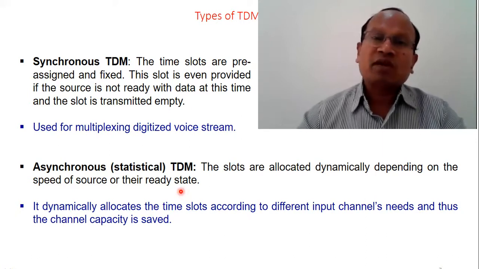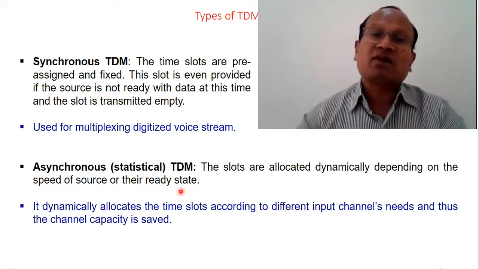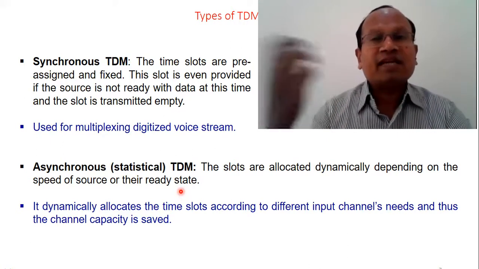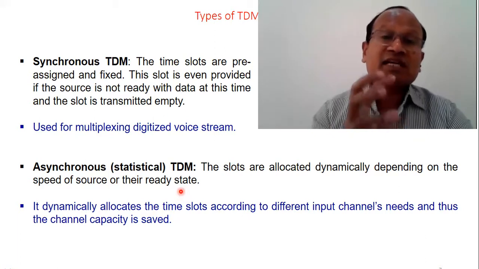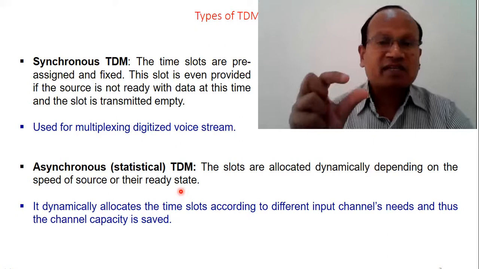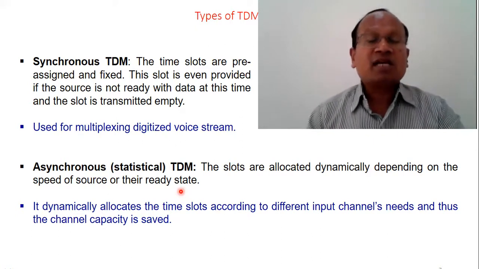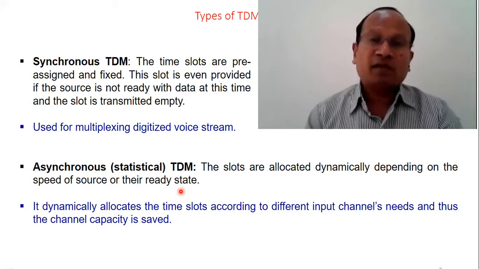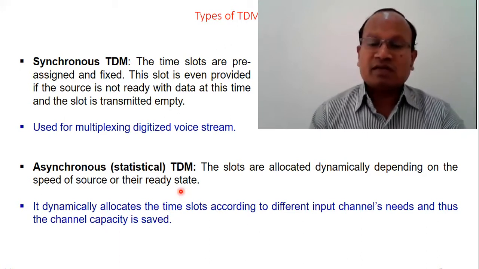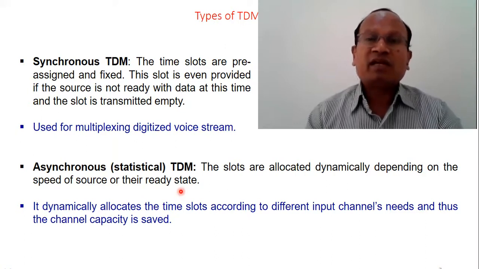We are not using it, but we have reserved that particular time slot, and unnecessarily we are sending it without any message. So if we use asynchronous, the channel capacity will of course be improved, because the allocation of time slots is made dynamically.